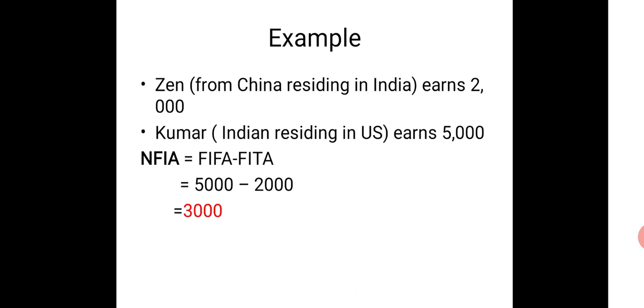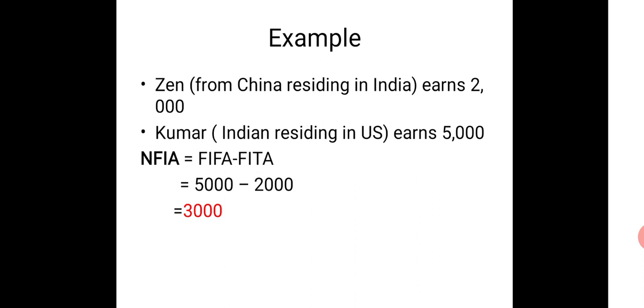Kumar, who is staying outside India, earns that 5000 and sends that 5000 to his family back in India. That is FIFA, that is factor income from abroad. So income is coming from abroad from Kumar, and the income that is going out of the country to abroad by Zen is being deducted.